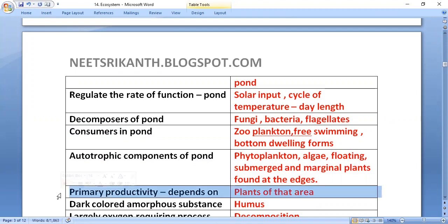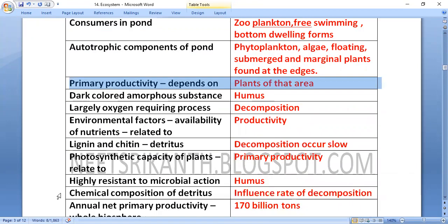Primary productivity depends on the plants of that area. Humus is a dark colored amorphous substance. Decomposition is largely an oxygen requiring process. Environmental factors and availability of nutrients are related to productivity.